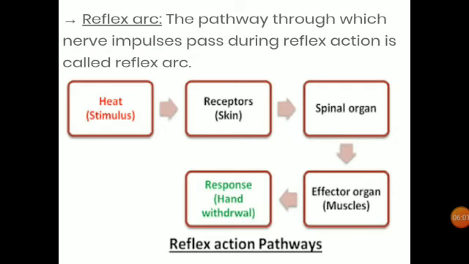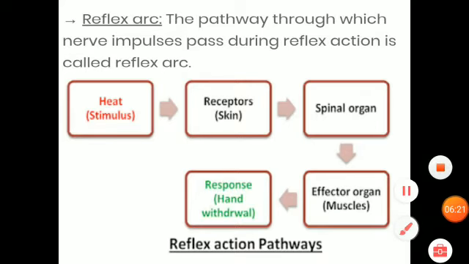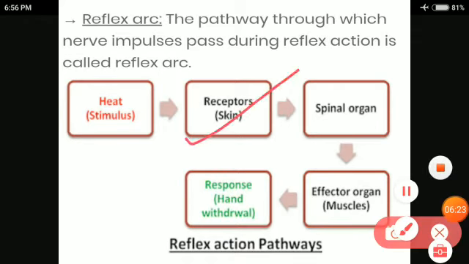Next one is reflex arc. The pathway followed by sensory and motor nerves in a reflex action is called reflex arc. The entire sequence of events that constitute a reflex arc is summarized as in the figure. As students, you can see that heat is a stimulus which we can feel with the help of a receptor, that is our skin.